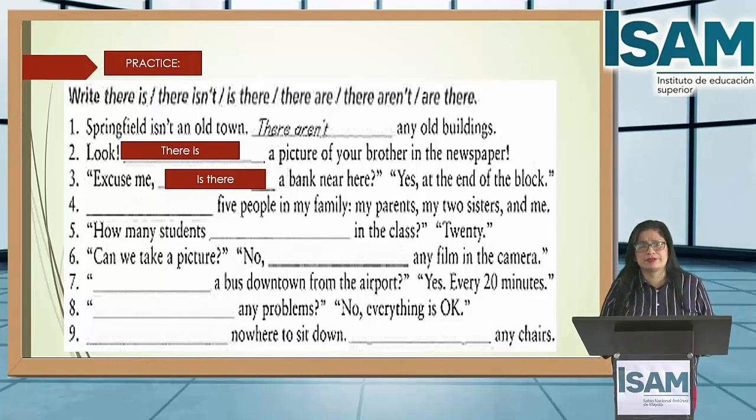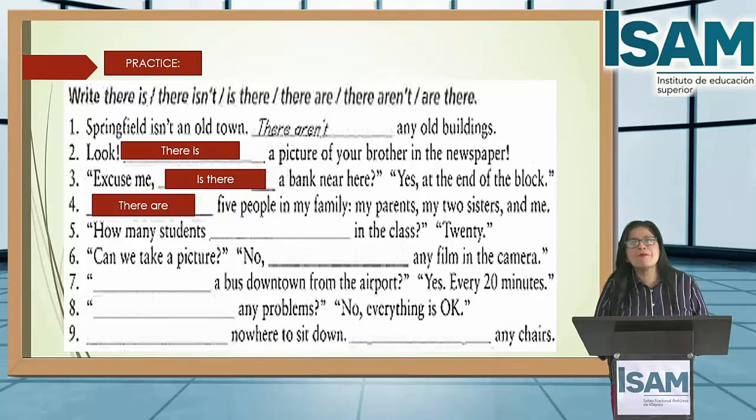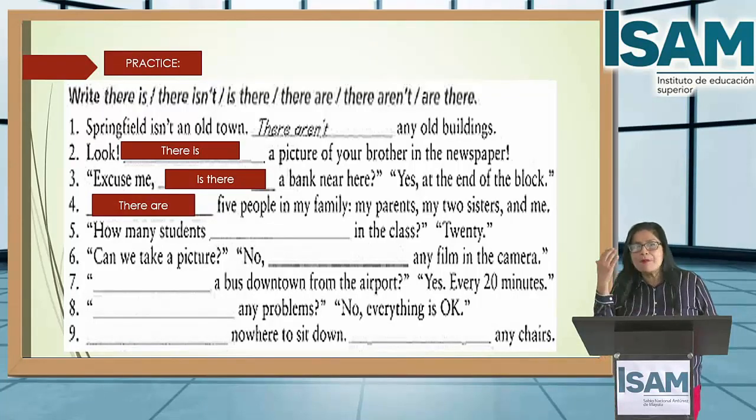Next one, number four. Okay, there are 5 people in my family. My parents, my 2 sisters, and me. Number 5 is a question. How many students? How many means cuántos. ¿Cuántos alumnos? Okay? You have to complete as a question.